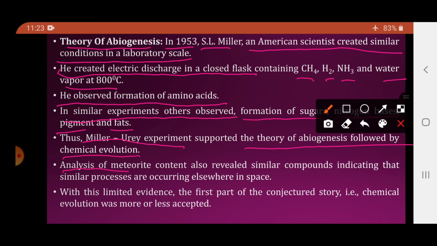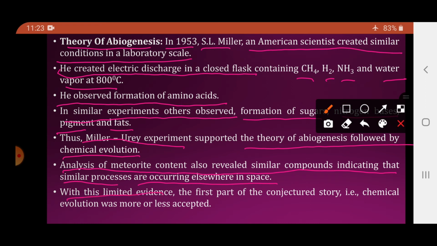Analysis of the meteorite content also revealed the similar compounds, indicating that similar processes are occurring elsewhere in the space. Meteors जब अर्थ पे फॉल हुए, वो meteors का एनालिसिस किया, then also it was found that similar compounds were formed, and this concluded कि ये सब process it is occurring everywhere in the space.